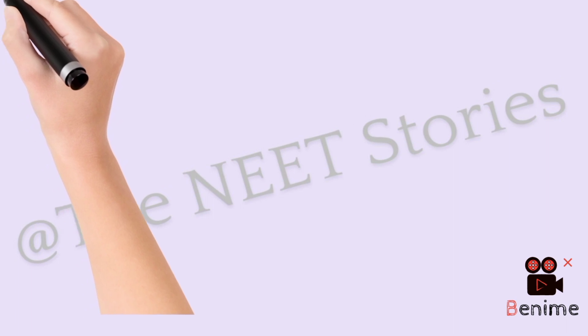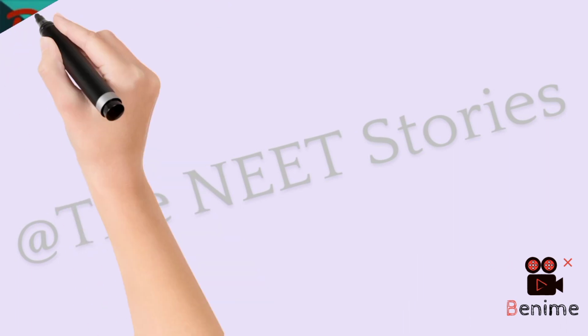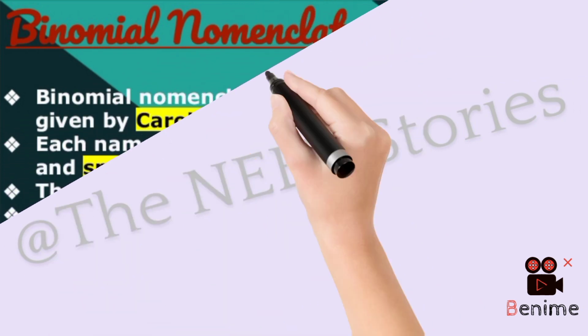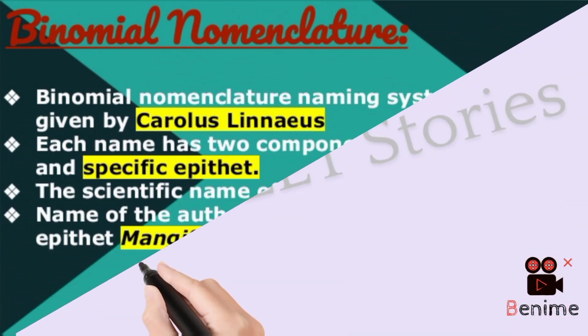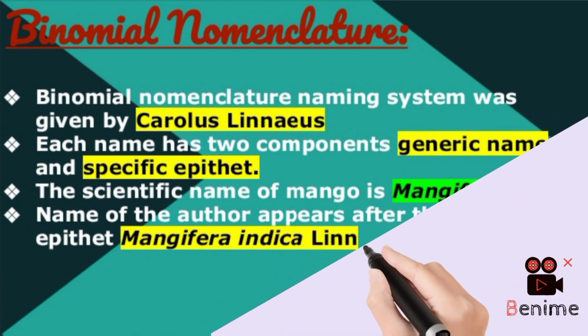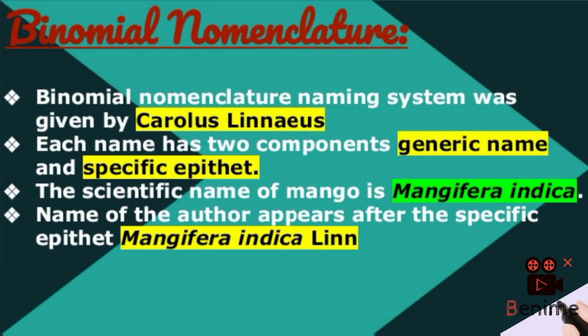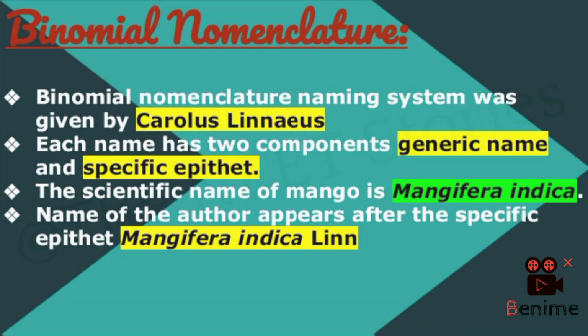Now, we are going to look at binomial nomenclature, or the naming system. The system was given by Carolus Linnaeus. The naming system is named binomial because it has 2 components, generic name and specific epithet. For example, the scientific name of mango is Mangifera indica. Here, Mangifera is the generic name, and indica is the specific epithet. The name of the author appears after the specific epithet. For example, Mangifera indica Linn.